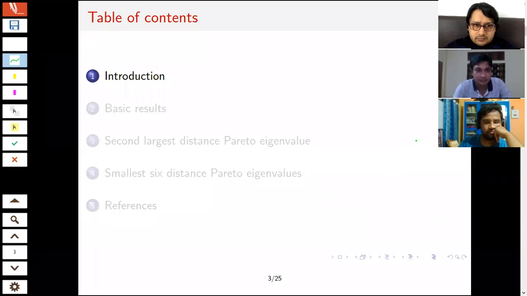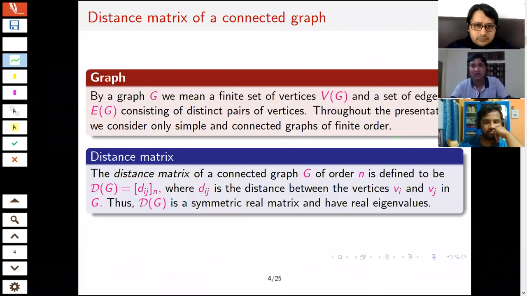Okay. So in the introduction, we give the basic definitions. First, we must define a graph. By graph, we mean a finite set V together with a relation defined on the set V. Suppose V is any set and E is any relation on V. So it is a graph.